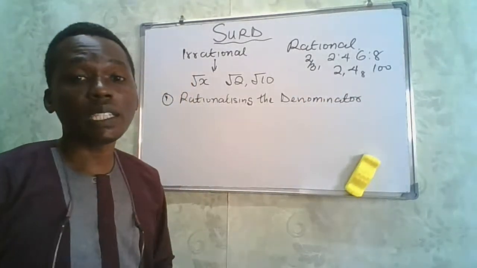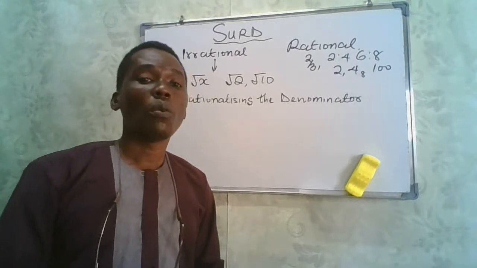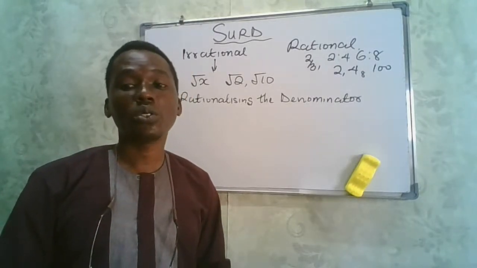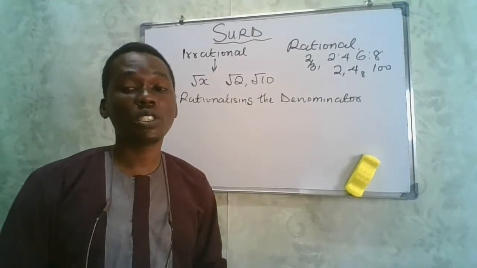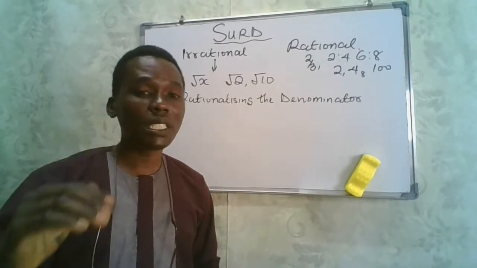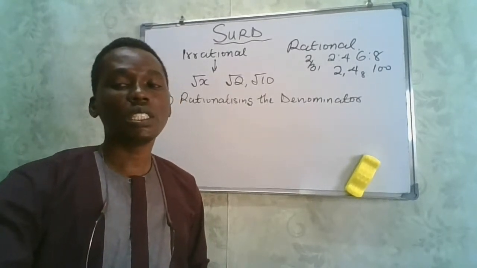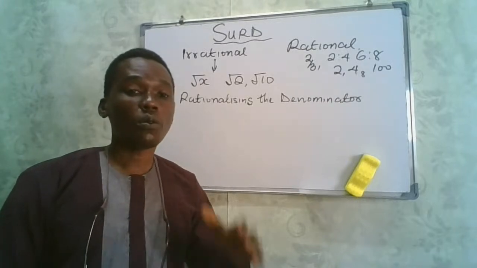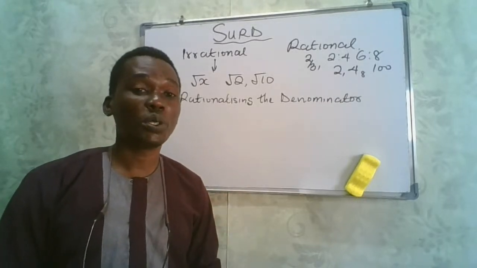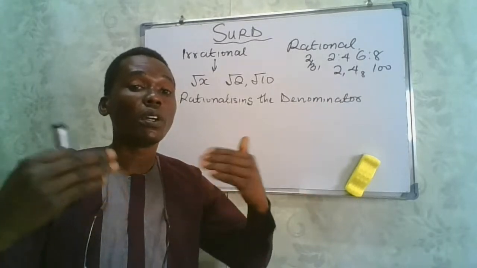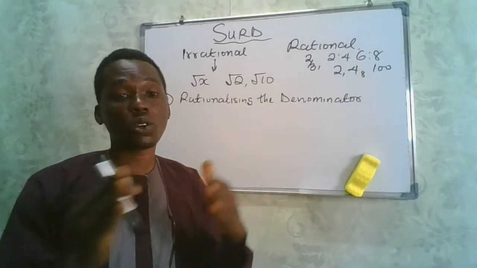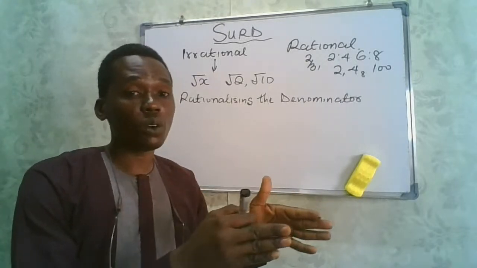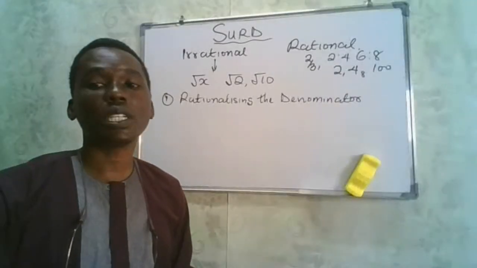Now, what does rationalizing the denominator mean? When we rationalize the denominator, what do they really mean? Rationalization of the denominator is done by eliminating the surd in the denominator aspect of the question that is given to you. And that is when you start looking for the conjugate of such a surd. Because when you multiply the conjugate of that surd with the original surd, the thing you must note is